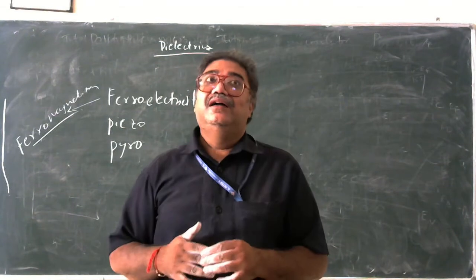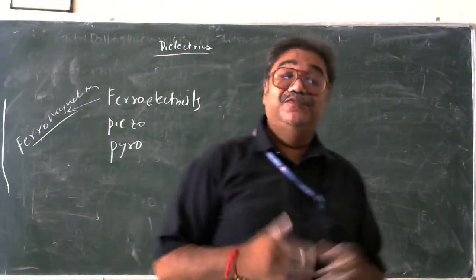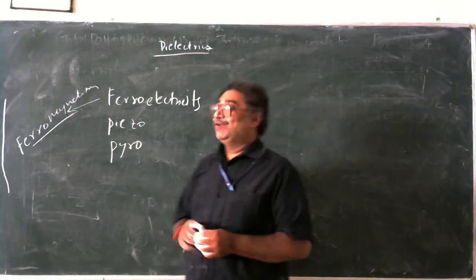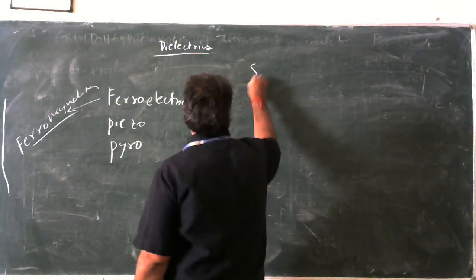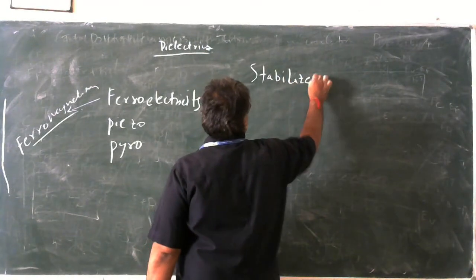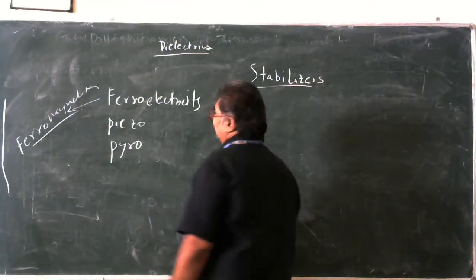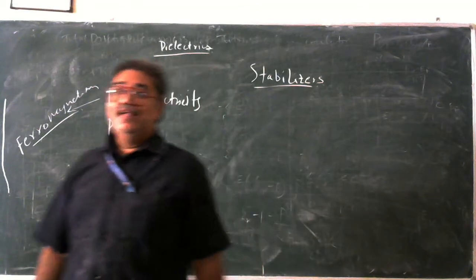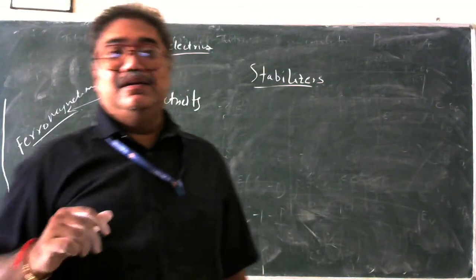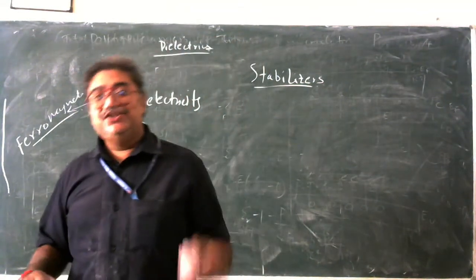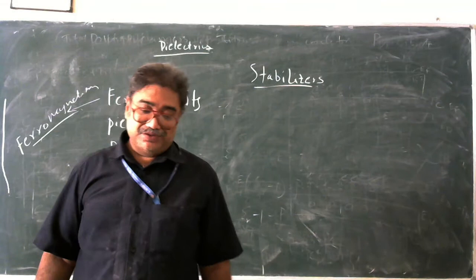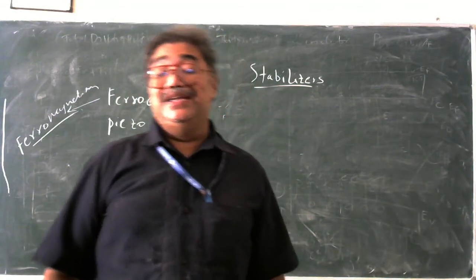Like fridges. You take fridges. In fridges, what is it that we use? Stabilizers. The name itself says it is there to make things stable. But what has to be stable? And what kind of thing has to be stable? This is what we want to study. Stabilizer.